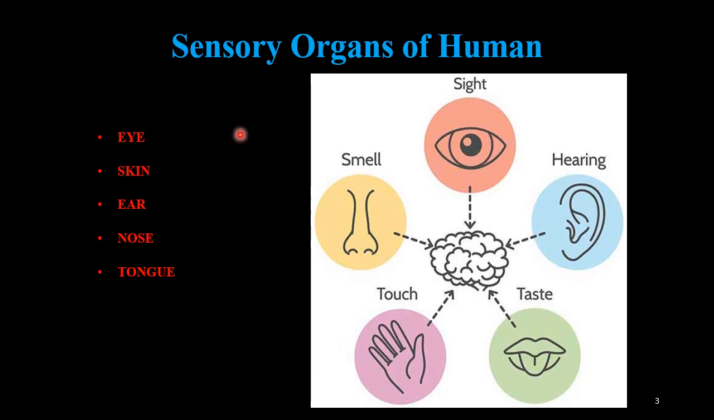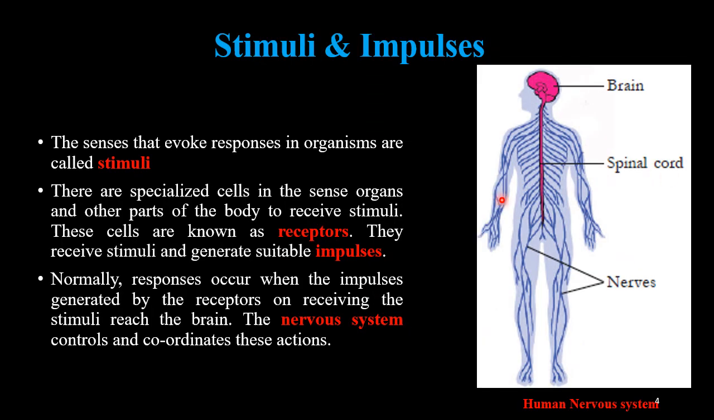Mostly, we have 5 sense organs in the human body. They are the eye, skin, ear, nose and tongue. The eye is used for sight, skin is used for the touch response, ear is used for hearing, nose is used for smelling, and tongue is used for tasting. And then we have to study what are stimuli and impulses.